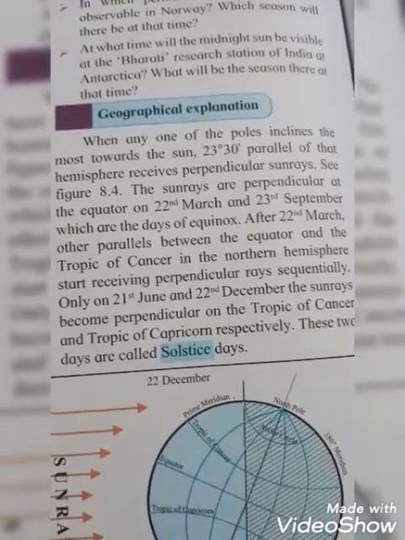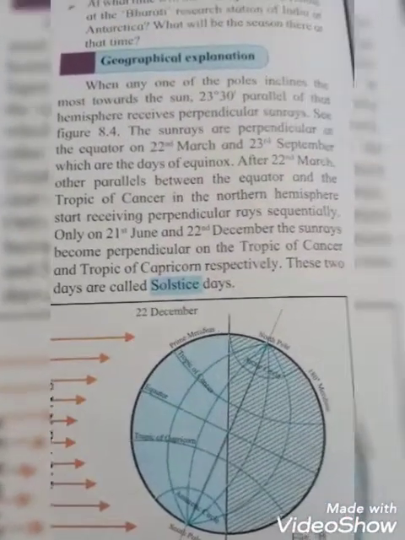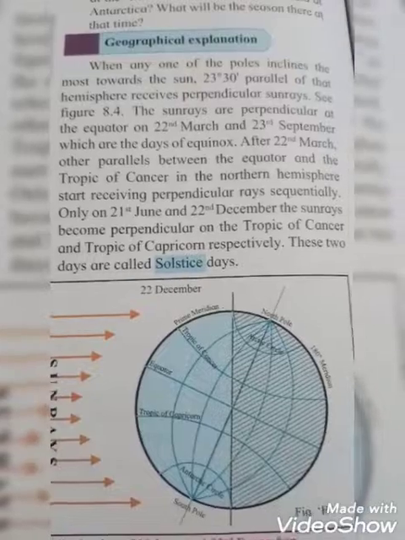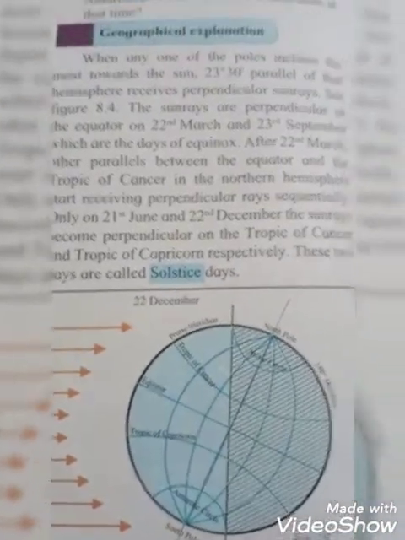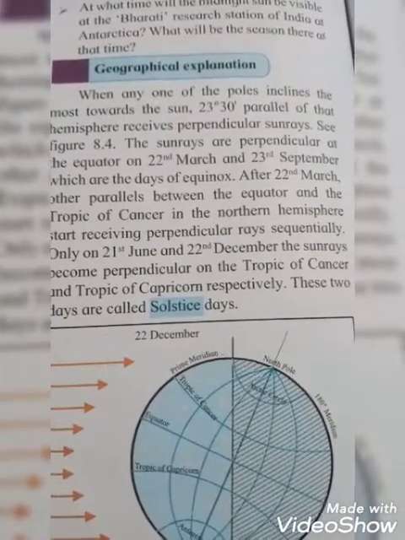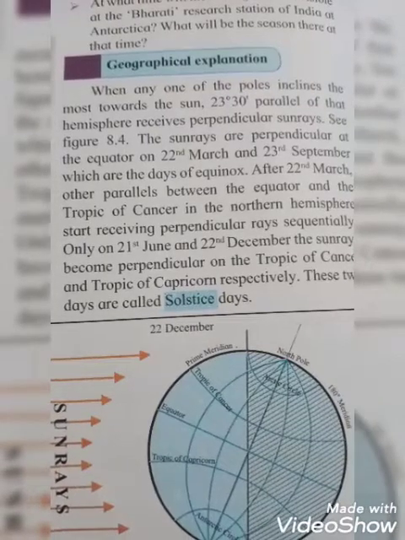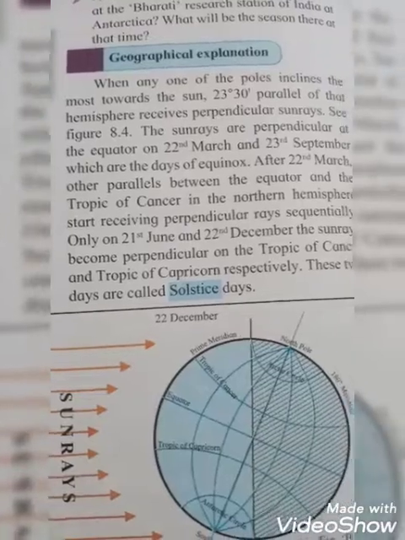These 2 days are called solstice days. See the diagram. Why are they called solstice days? Because the sun rays become perpendicular on the Tropic of Cancer and Tropic of Capricorn, and the dates are 21st June and 22nd December.